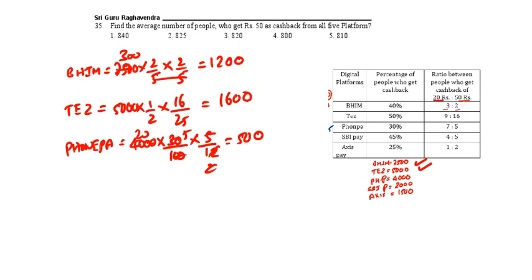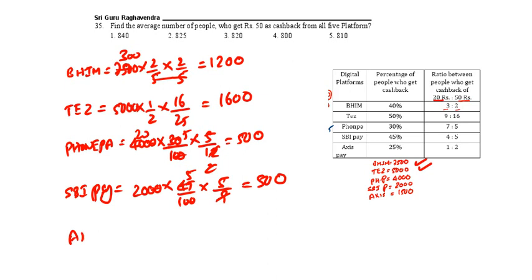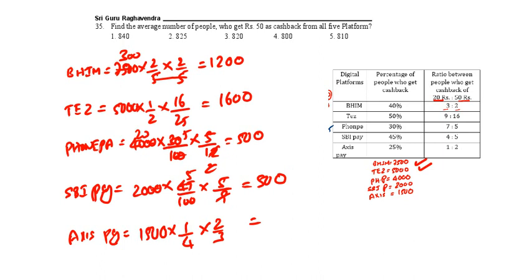Now come to SBI Pay. SBI Pay, 2000 into 45% into 5 by 9. That is again 500. See the last one, that is Axis Pay. Axis Pay 1500 into 1 by 4 into 2 by 3. So this is 375, this is 125, that is 250.